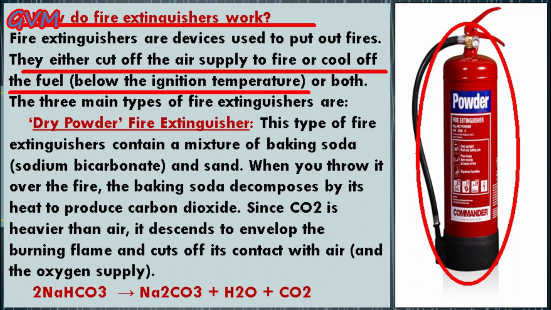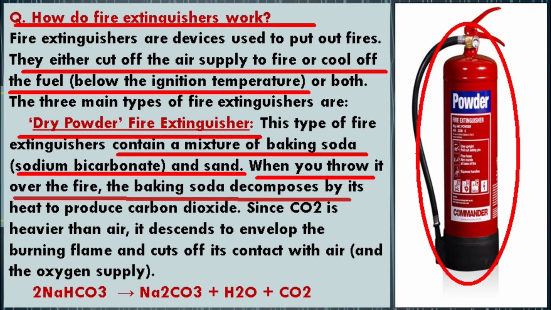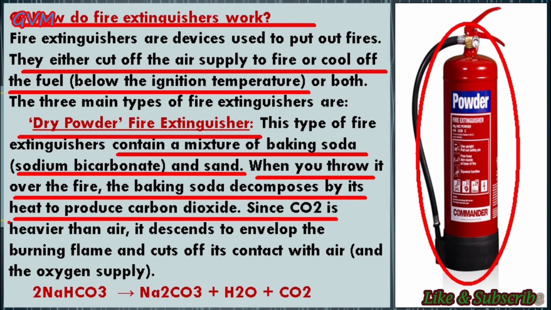Now students, there are three main types of fire extinguisher. The first one is the dry powder fire extinguisher. Students, this kind of fire extinguisher contains a mixture of baking soda, meaning sodium bicarbonate, and sand. And students, when we throw this mixture over the fire, the baking soda decomposes due to the heat and produces carbon dioxide.